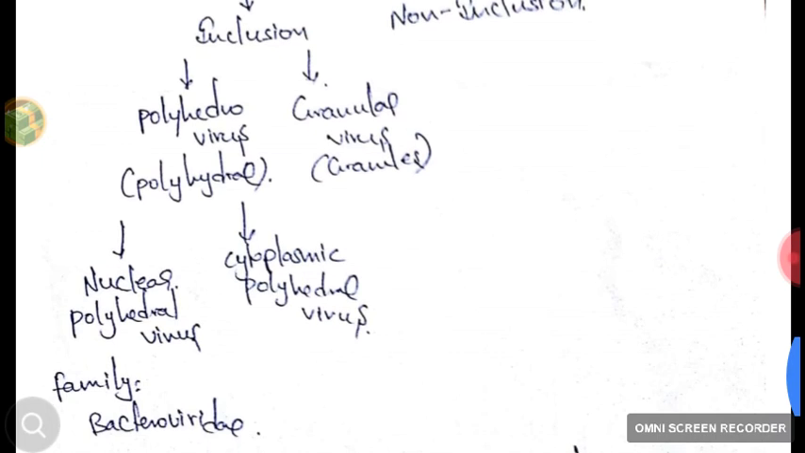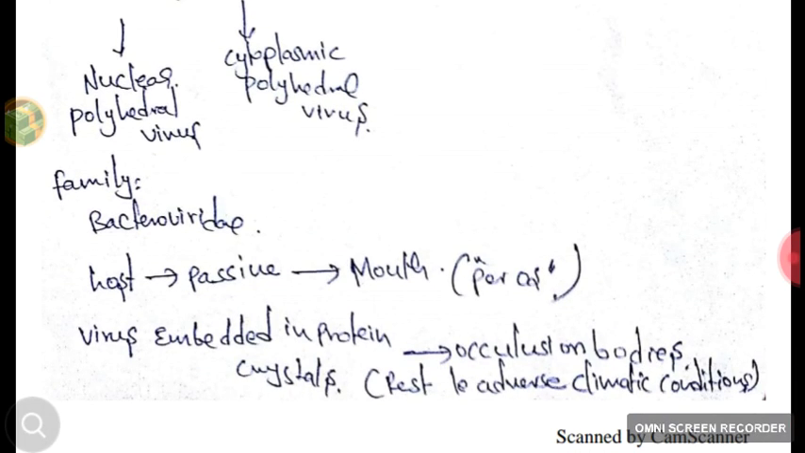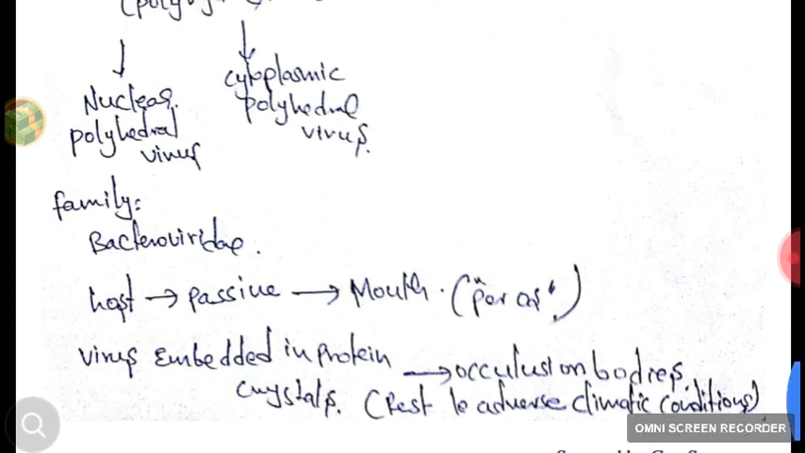This is the classification. They belong to the family Baculoviridae. They enter the host body through the passive openings, meaning the mouth, hence they are called peroral. Virus embedded in protein crystals are called occlusion bodies, which are resistant to adverse climatic conditions.